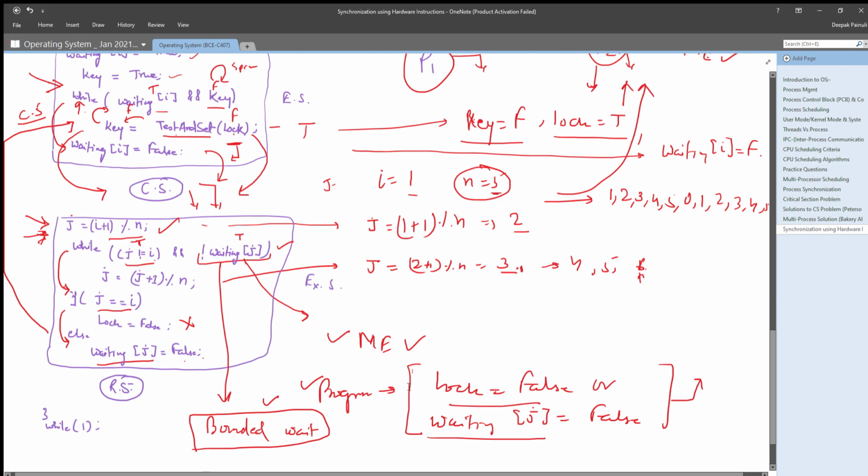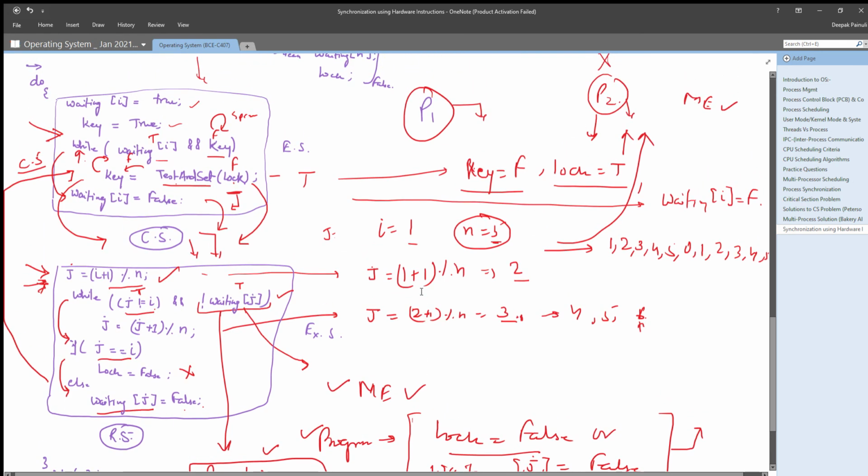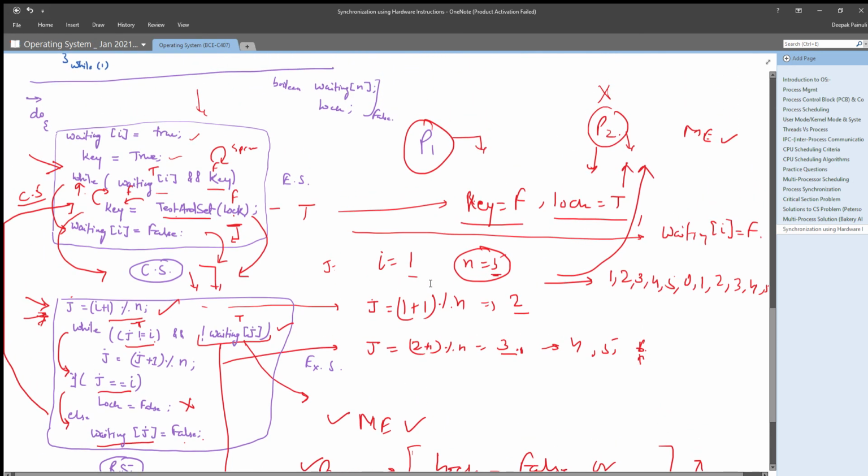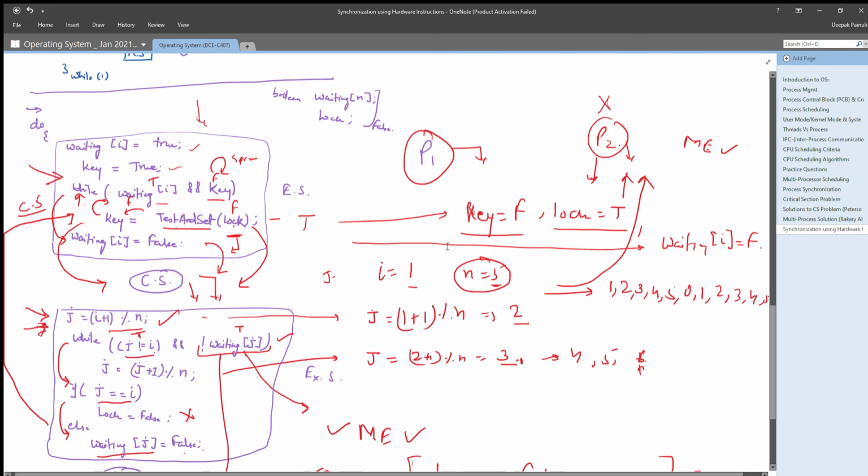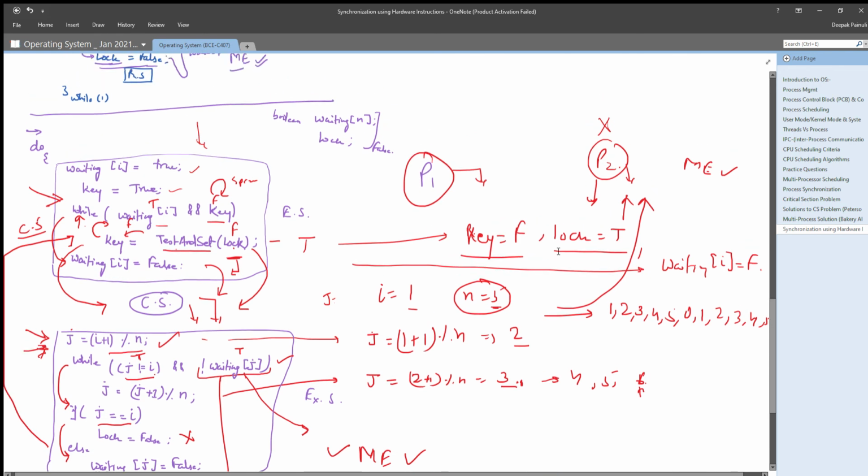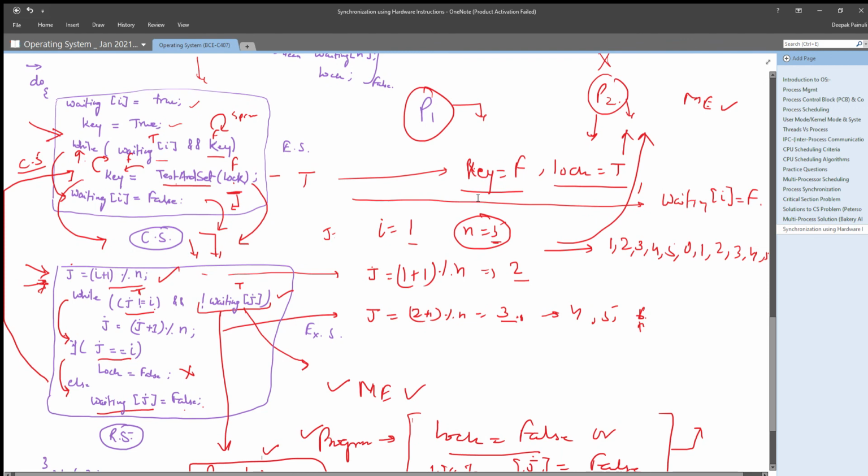That's why we can say that this algorithm can be a proper solution for the critical section problem by using the test and set function. In the same way, you can use the swap function also. We will not discuss it here.